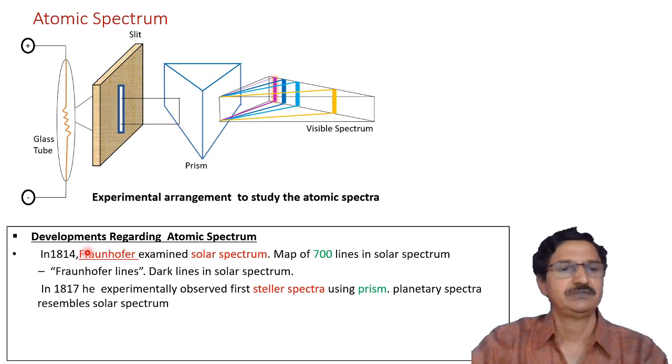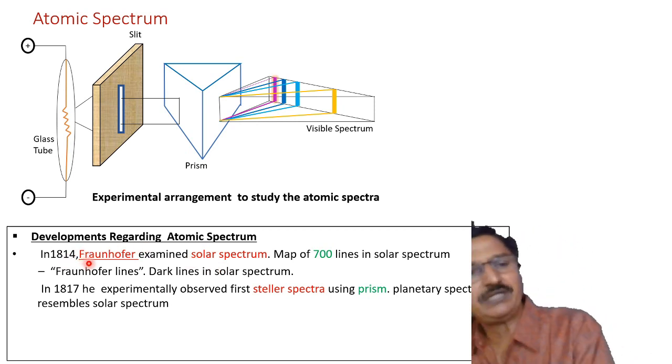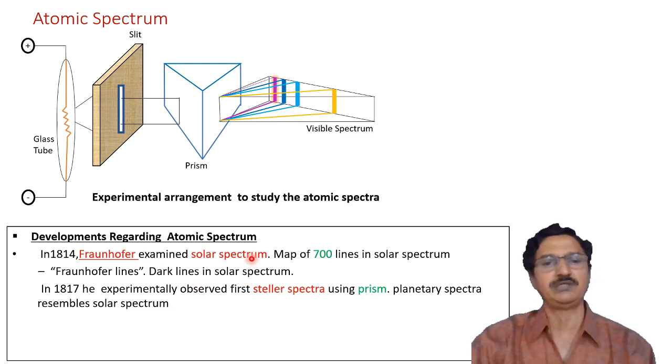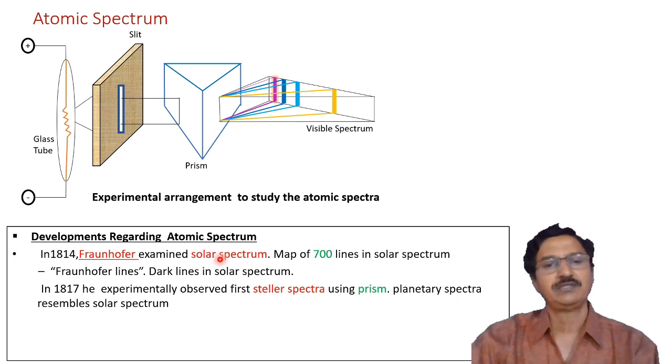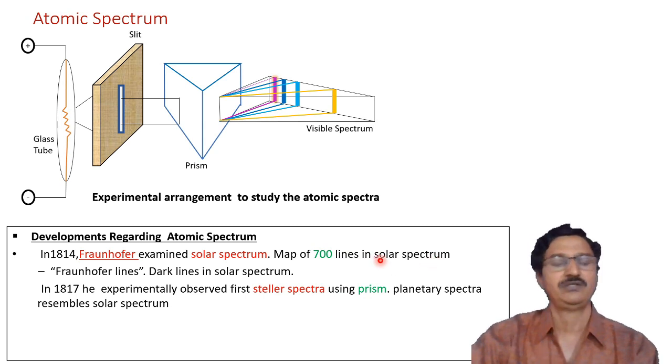In the year 1814, the first scientist was Fraunhofer, who examined the solar spectrum. Meaning whatever radiations come out from the sun can be categorized according to their wavelength or frequency. Fraunhofer mapped 700 lines in the solar spectrum. Such lines are called Fraunhofer lines. These are the dark lines in the solar spectrum.